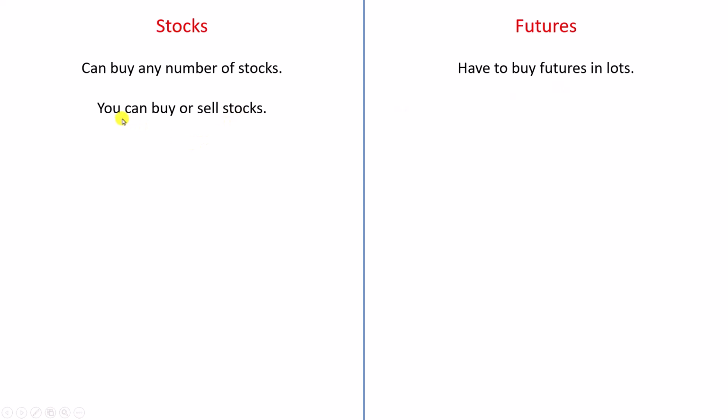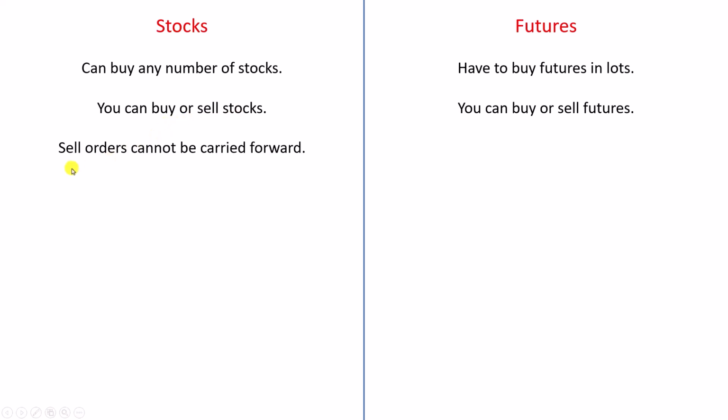Next, you can buy or sell stocks. You can buy and you can sell. Whereas in futures too, you can buy or sell futures. Now, let us say you buy 10 stocks today. Next week, you can sell those stocks which you had bought.